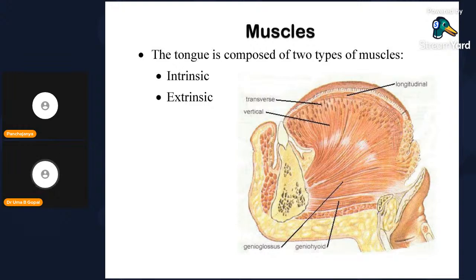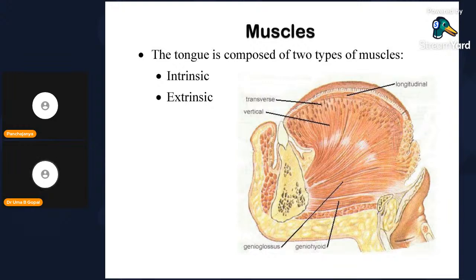So I can show the intrinsic muscles here. Superficially, deep to the mucous membrane, is the superficial longitudinal muscle. Can you see my cursor passing? And you can see the vertical group of muscles passing downwards vertically.